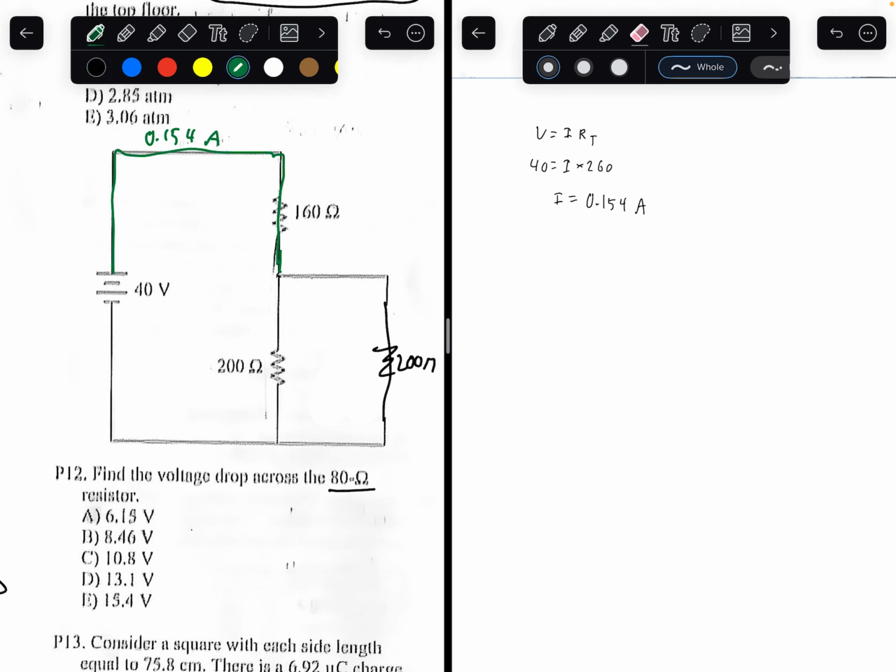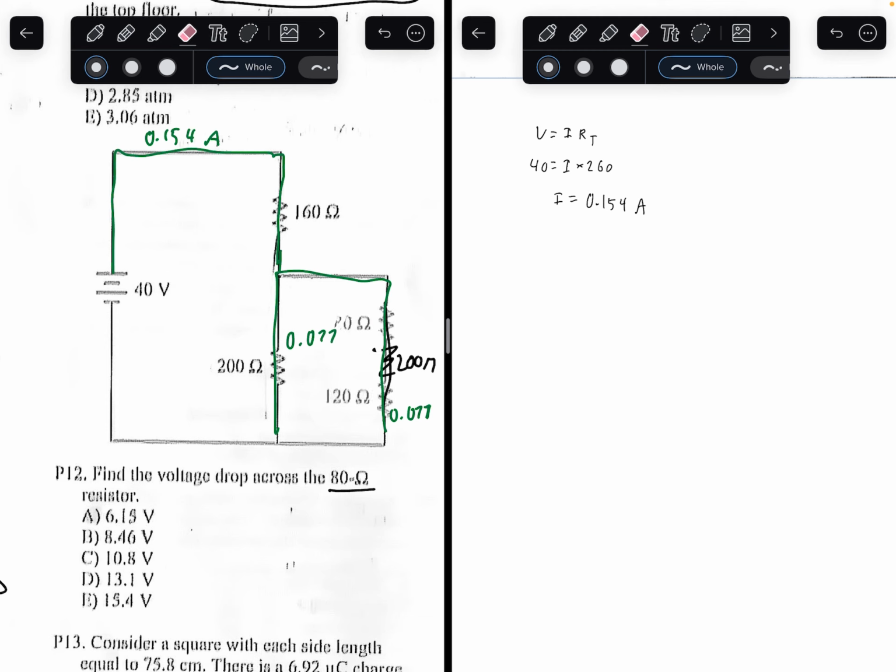So now this green current is flowing through both of these. When you flow through a parallel circuit, the current is inversely proportional to the resistance. But in this case, since both resistances are equal, the current is split perfectly in half. So 0.154 divided by 2, the current through this side will be 0.077, and the current through this side would also be 0.077.